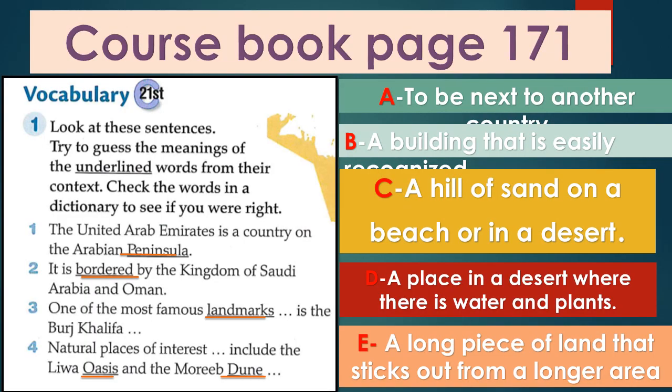Now it's time to open your course book, page 171. Exercise number 1. Here, girls, you have 4 sentences.